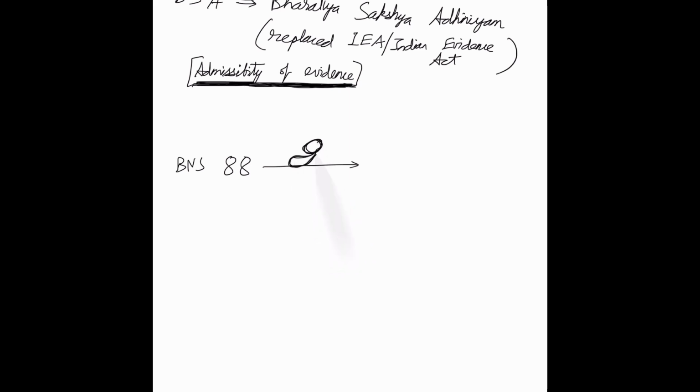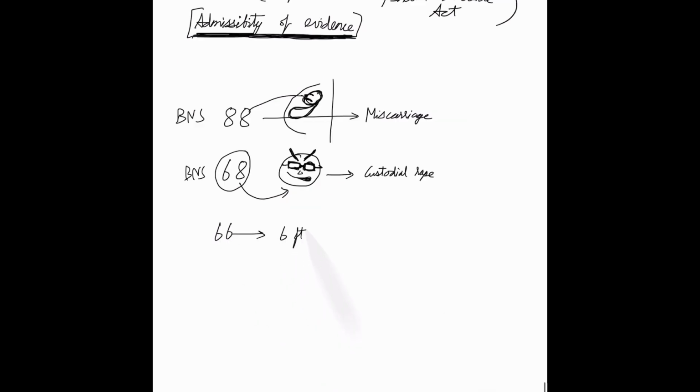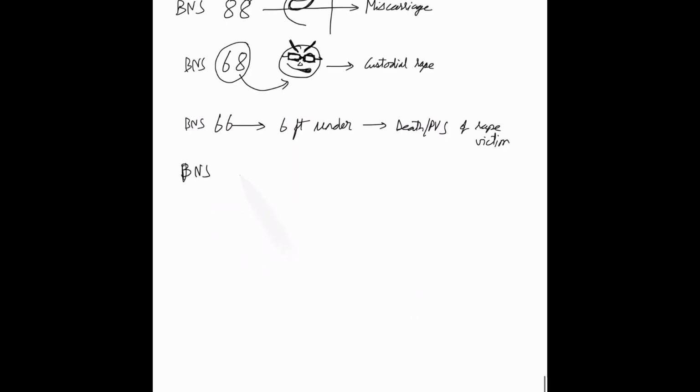So here are a few tricks to remember a few of the BNS sections. So 88 deals with miscarriage. So just flip the 8 a bit and make it look like a fetus. That's how you can remember it deals with miscarriage. Now coming to BNS 68, which deals with custodial rape. Just flip the 68 a bit, make this sus looking man figure and add a bunch of glasses. That's how you can remember that it deals with custodial rape.